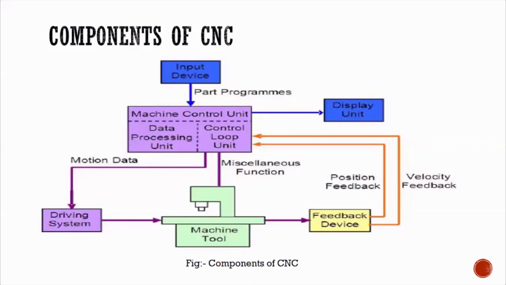Change tool is one more decoding function, so it has to again encode the program to the tool change. That is called automatic tool change. That is a huge advantage of having CNC. Automatic tool change, ATC, is the biggest advantage of this CNC.